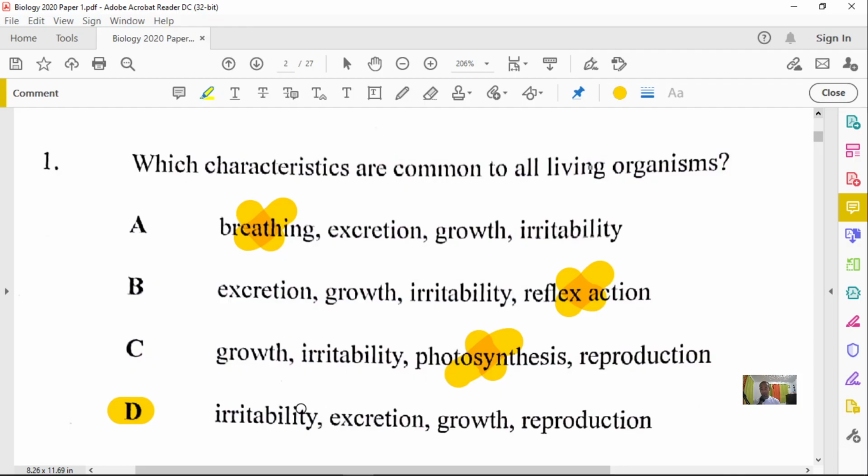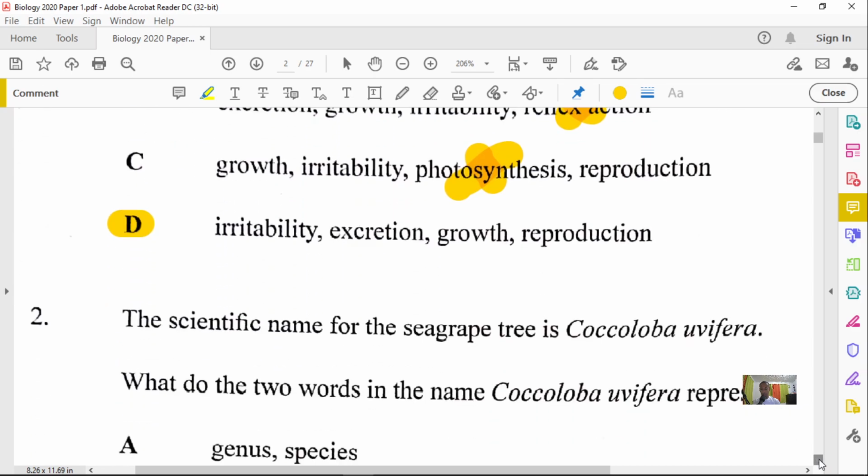Remember that all organisms are capable of responding to stimuli, which is irritability, able to excrete, which is removal of metabolic waste, and all organisms are capable of growing, and all organisms are also capable of reproducing. Let's now go to our next question.